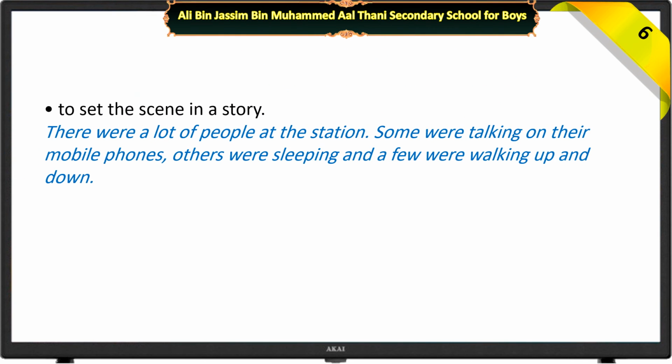Third, to set the scene in a story. For example, this is a part of a story. There were a lot of people at the station. Some were talking on their mobile phones, others were sleeping, and a few were walking up and down.